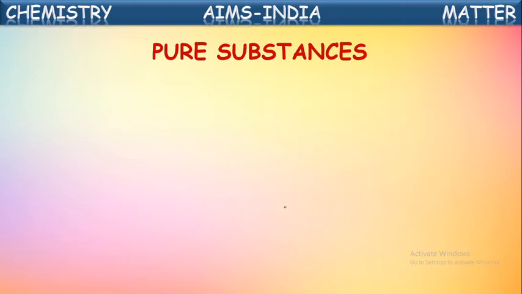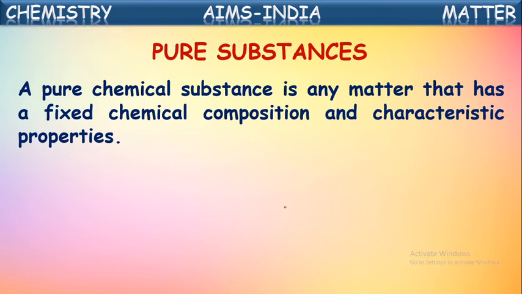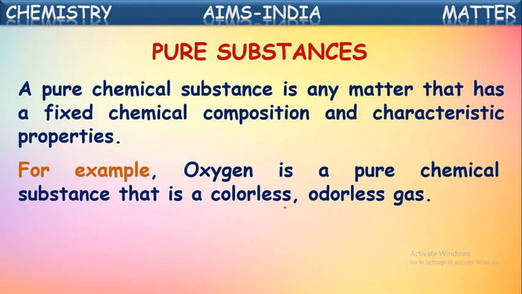Okay, now let us see about pure substances first. A pure chemical substance is any matter that has a fixed chemical composition and characteristic properties. So if any substance is made up of only one kind of particles, it is called pure substance. It will be having fixed properties to it. For example, oxygen is a pure chemical substance that is colorless and odorless, which is used in the respiration. So oxygen is a pure substance because it is made up of only one kind of particles. They are oxygen molecules.